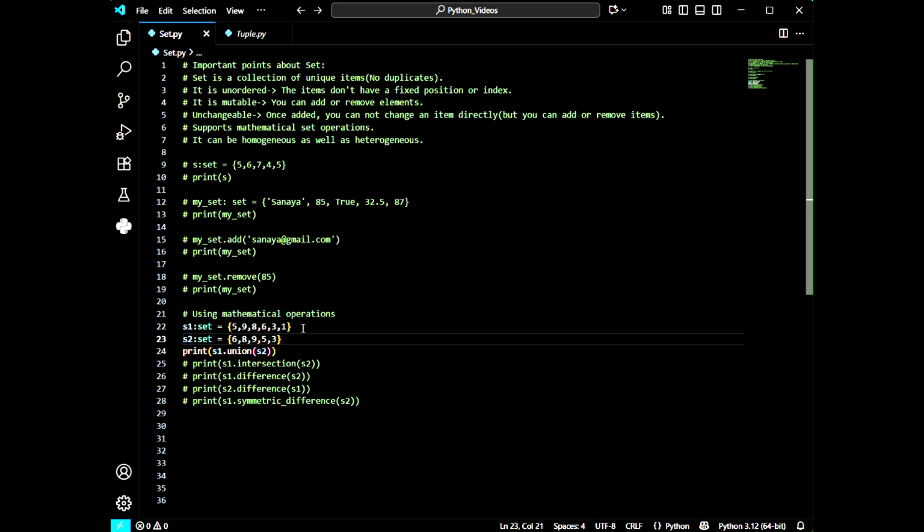That means whatever elements are present in set 1 and set 2 will be combined, but not repeatedly. Set 1 contains 5 and set 2 also contains 5, so in the final output we will get only one 5. So simply we can say union means addition and intersection means difference. Let me first print.